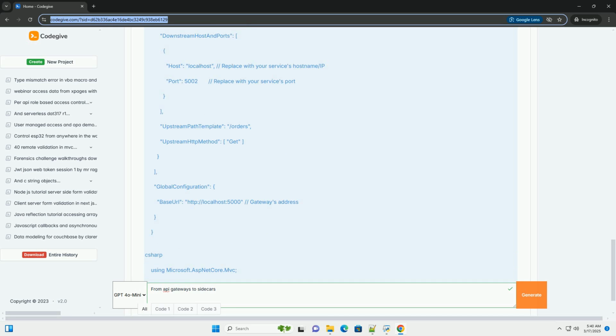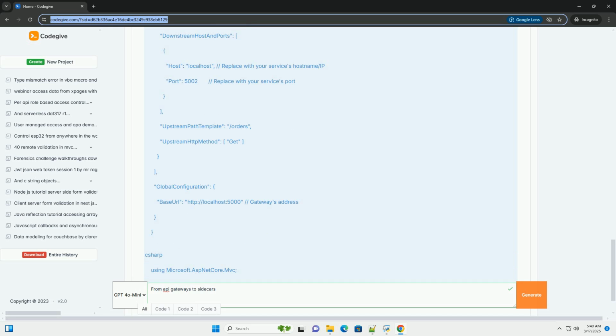Request transformation. Modifying requests before sending them to the backend, for example adding headers, translating data formats. Response transformation. Modifying responses from the backend before sending them to the client, for example aggregating data from multiple services, removing sensitive information.